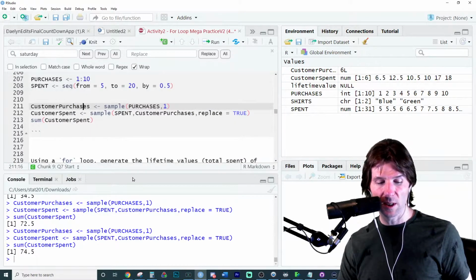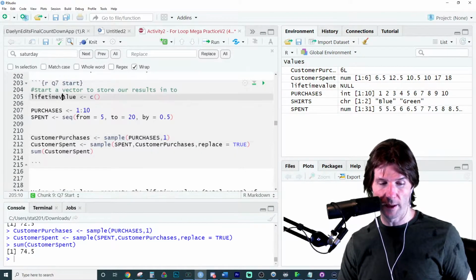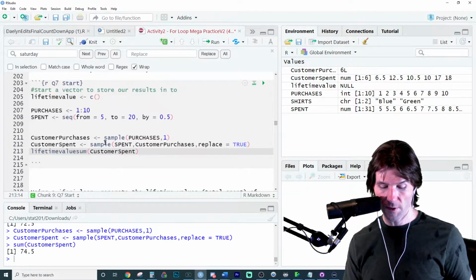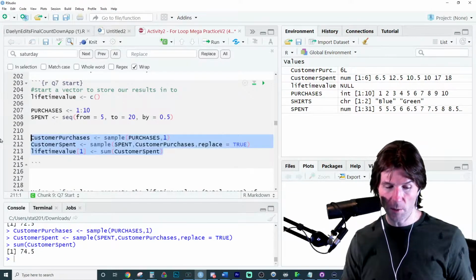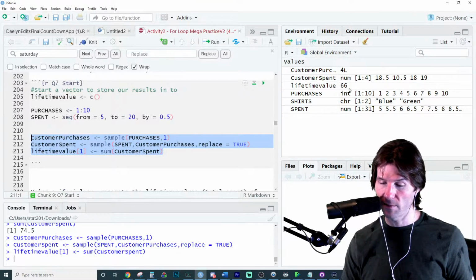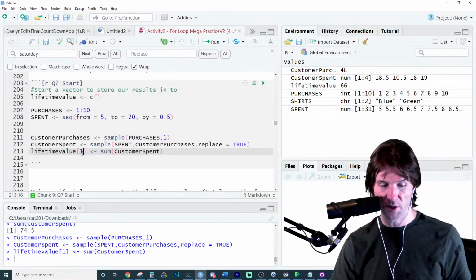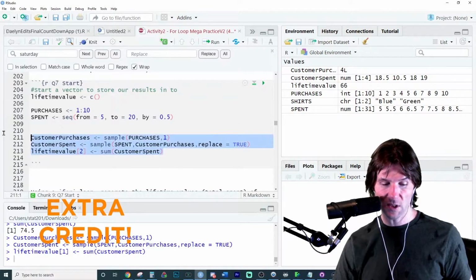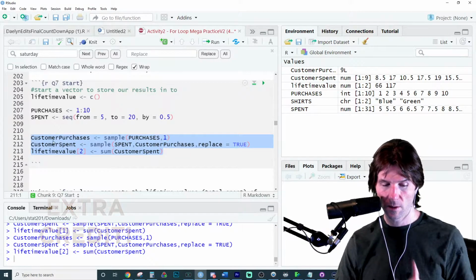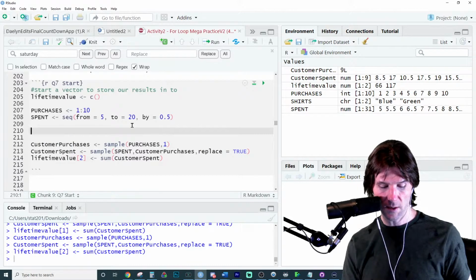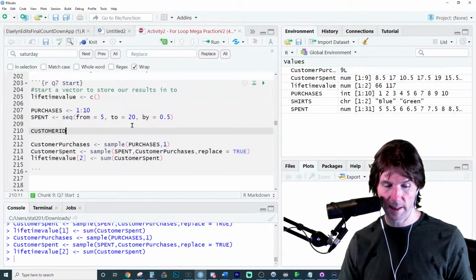Well, we probably want to take the answers we're getting right here and store them. If I'm generating for the first customer, now we generate this, and we now have the lifetime value of the first customer. And Kayla, that was 100% right. Let's throw 100 points out there. Now I have the second customer. Wait a minute. This is kind of like a customer ID.